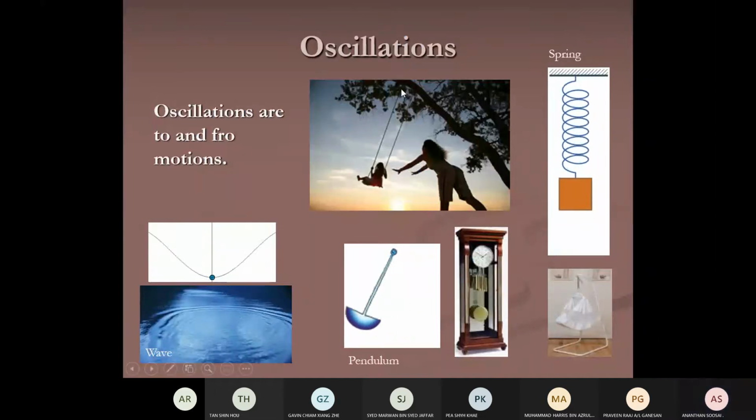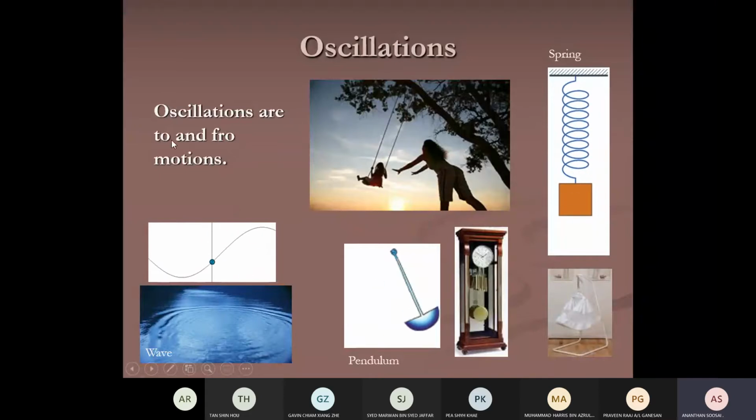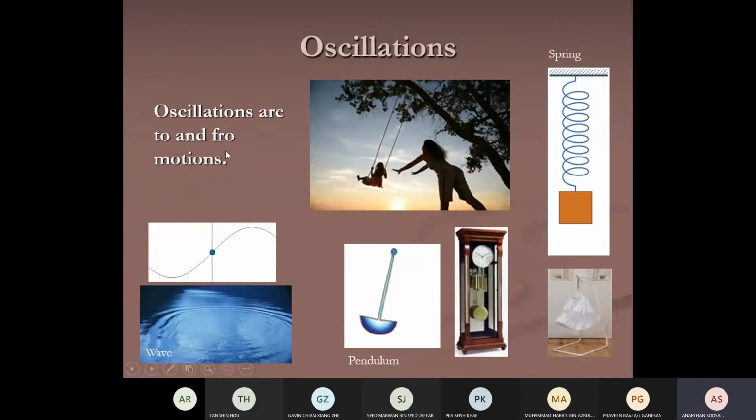First, what is meant by oscillation? Oscillations are back and forth movement, to and fro motions. It's called oscillation. The wave could be produced by an oscillation, a pendulum, a spring. In a wave, the particle going up and down is a type of oscillation.